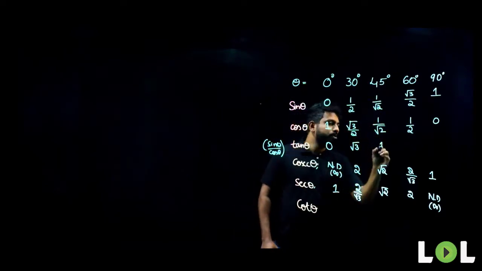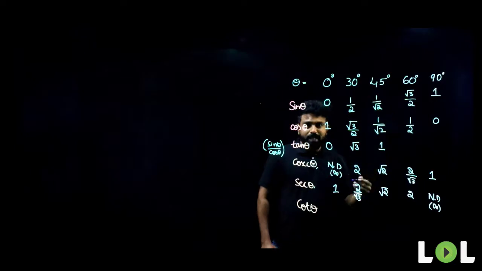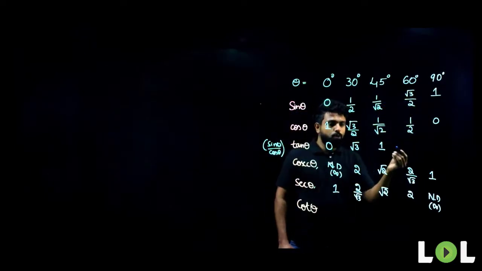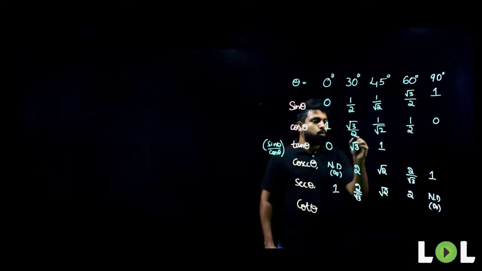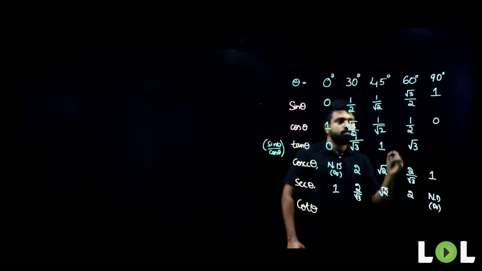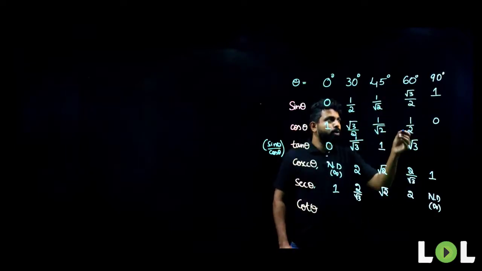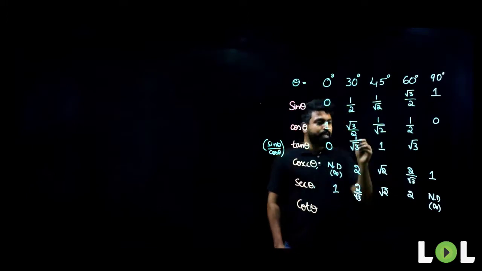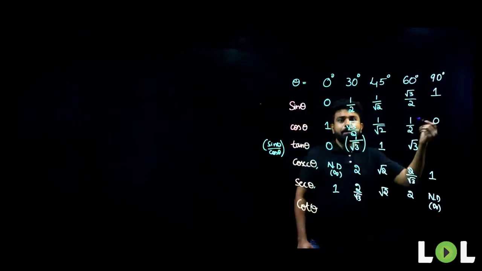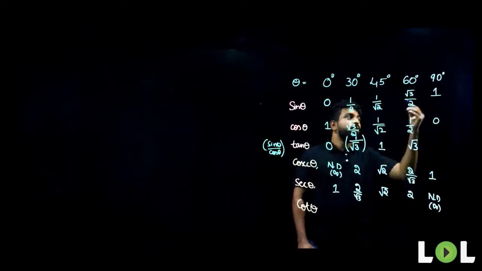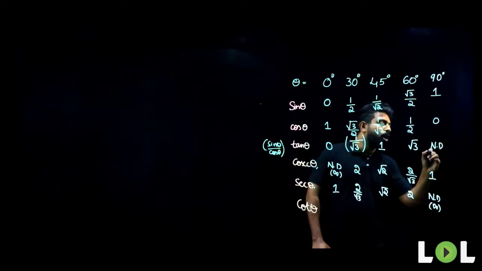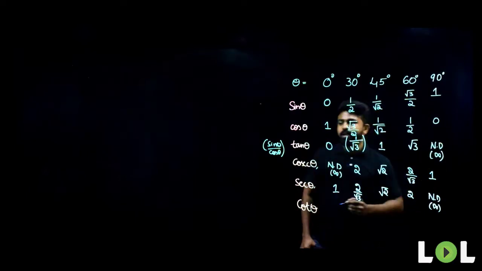What about tan 45 degrees? Tan 45 degrees will be 1 because value of sin and cos are the same. What about root 3 by 2 divided by 1 by 2? 1 by 2, 1 by 2 gets cancelled. This will be root 3. What about 1 divided by 0? If you now divide a number by 0, what do we get? Again, this is nothing but not defined, or it can also be written as infinity.